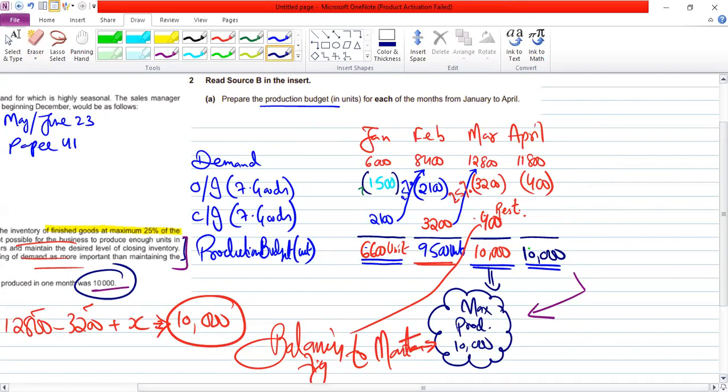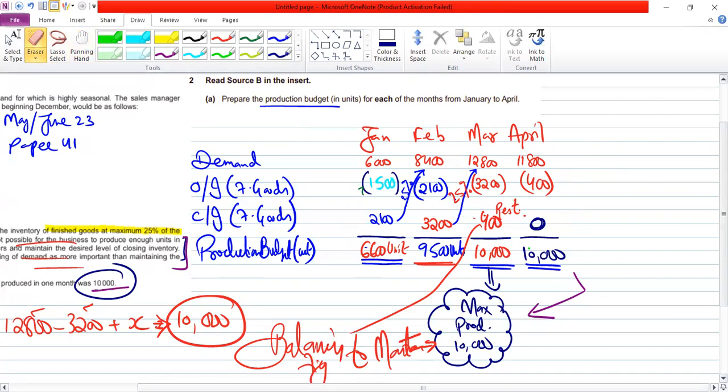Negative 1,400. Negative I cannot, because you can produce closing or you cannot produce closing. You cannot produce and burn it. Nothing like that, right? So simple is that here is a problem. Here is again a problem.